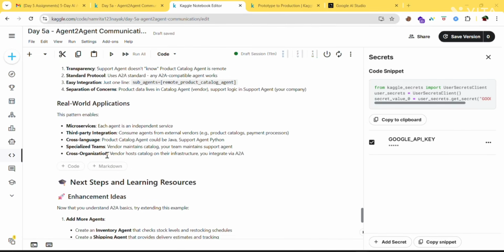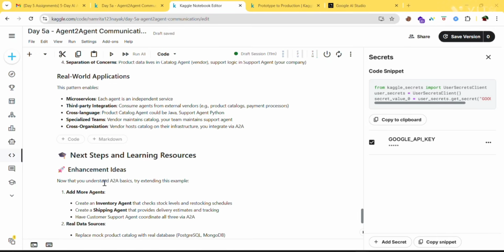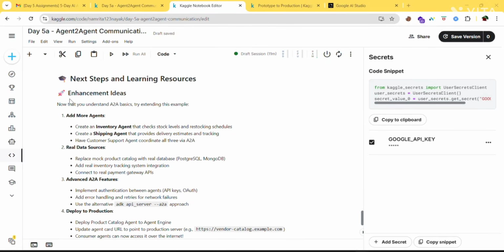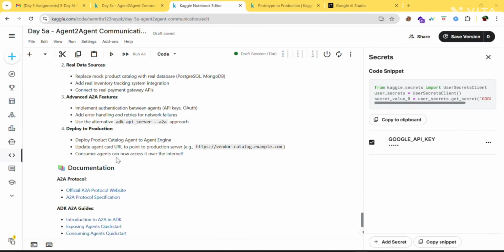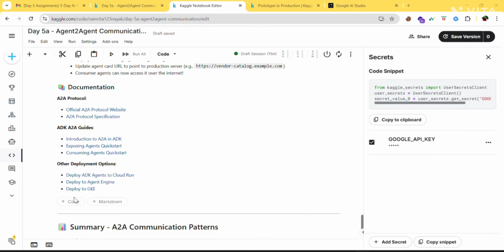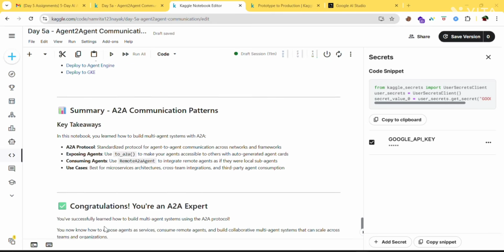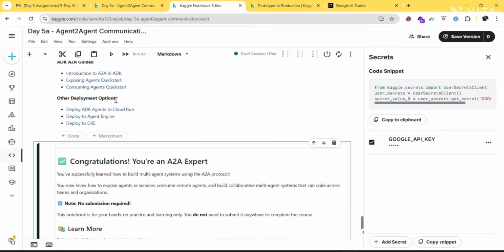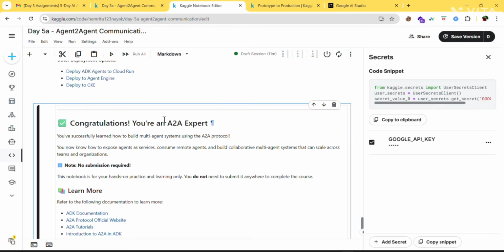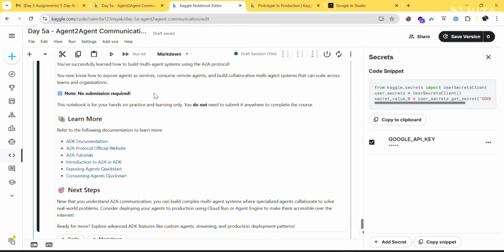So what we have just learned. Check out this. Here are some real world applications. For enhancement, you can add more agents, real data sources, advanced A2A features, and deploy to production. Where are the documentations? Go through all of this, then you'll be done with it. Congratulations, you're an A2A expert now. No submissions are required.